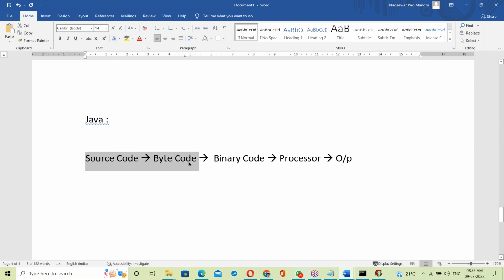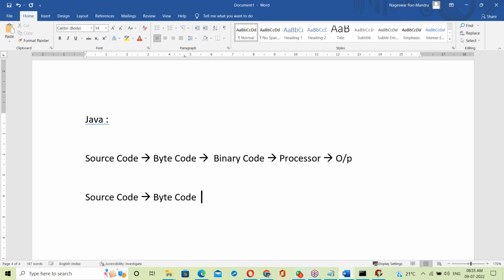Source code to bytecode. This conversion is done by the Java compiler.